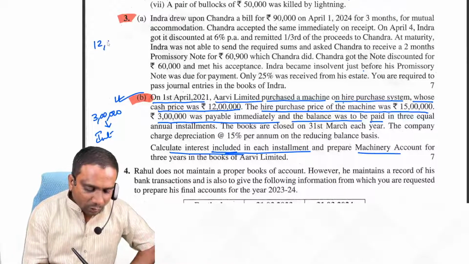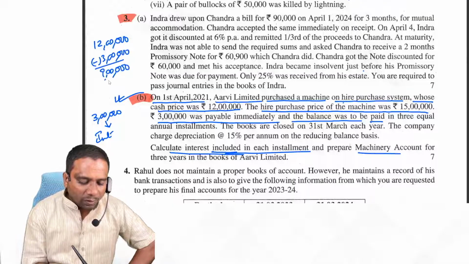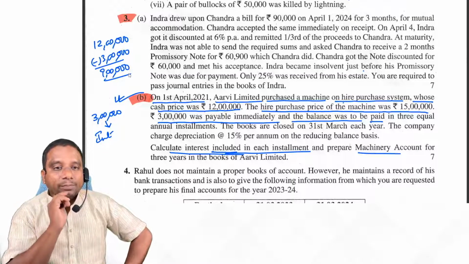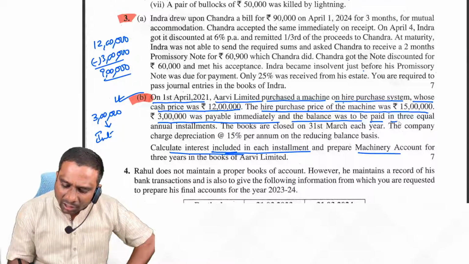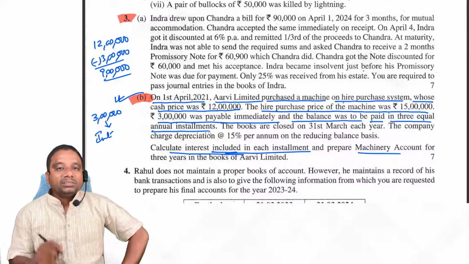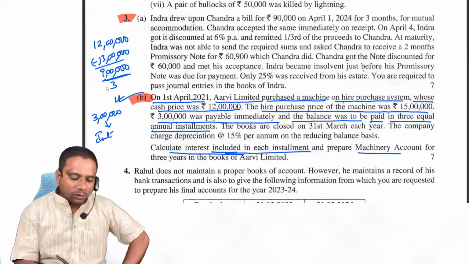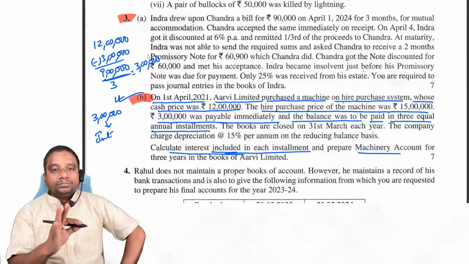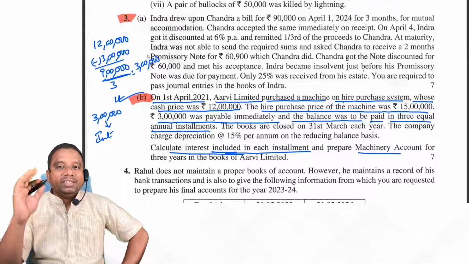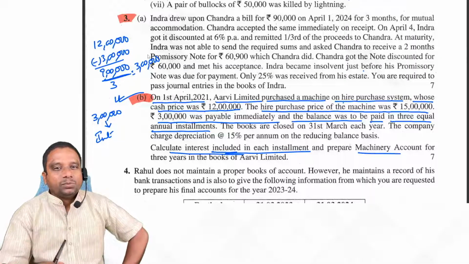Observe carefully, 12 lakhs is the cash price. 3 lakhs we are paying immediately. What is the balance amount we have to pay? 9 lakh principal amount we have to pay in 3 equal annual installments. Means 3 lakhs principal amount plus additionally we have to pay interest. This is the assumption in this.